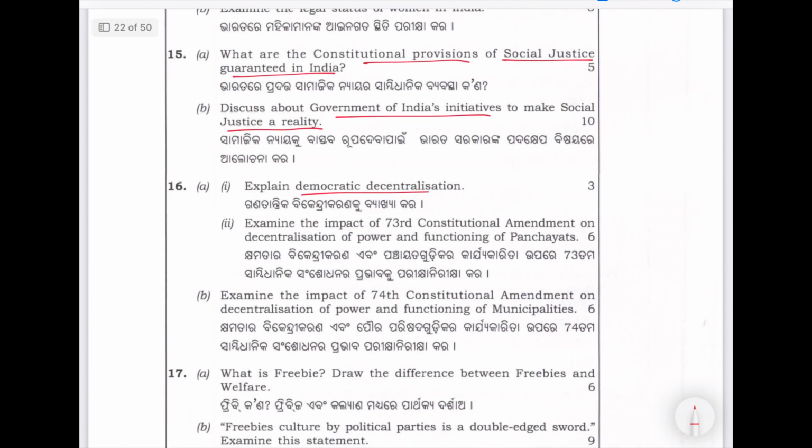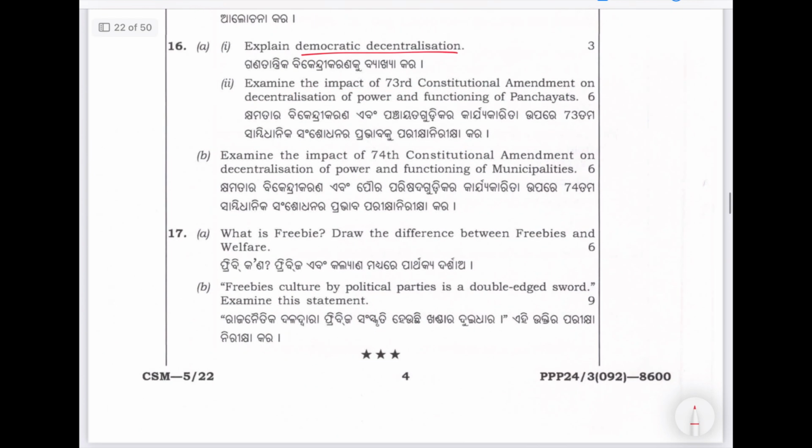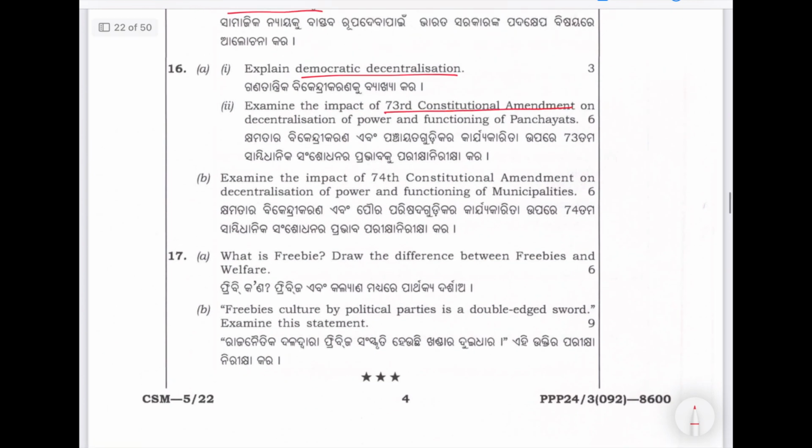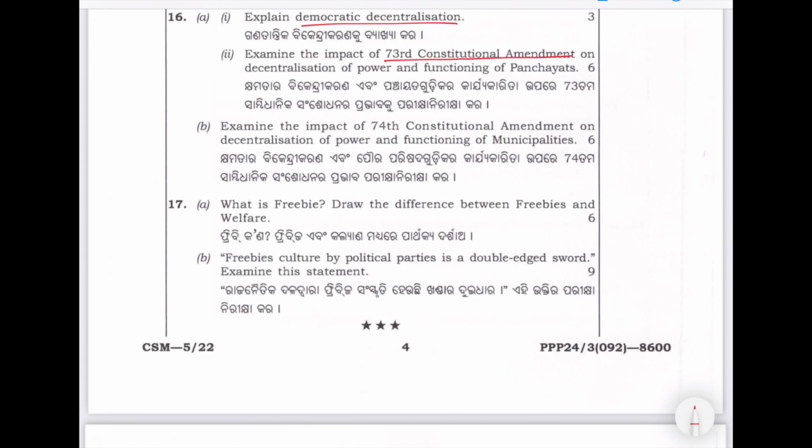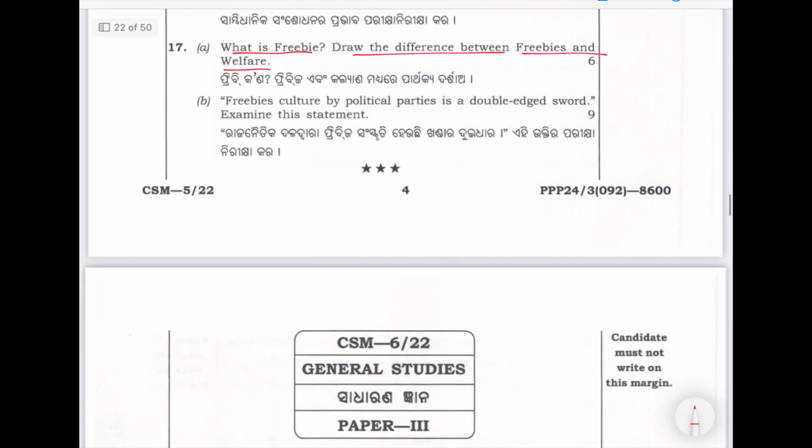Then explain democratic decentralization. Okay, 73rd constitutional amendment. We have this topic here in GS2 of Maharashtra syllabus, local self-government, which is not there in UPSC syllabus. So again, what is freebie? Draw the difference between freebies and welfare. Current related questions are there.